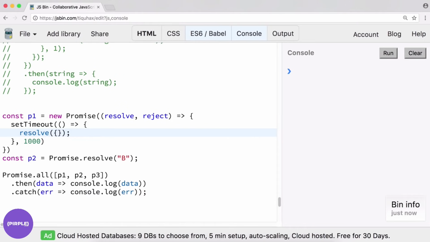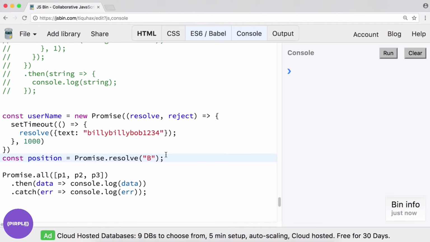And we can do something like an object text. This could be some kind of username, so Billy Bob, for example. So maybe I'll rename this username, and this one can be position, for example. This one will also be a new promise. New promise, resolve, reject.